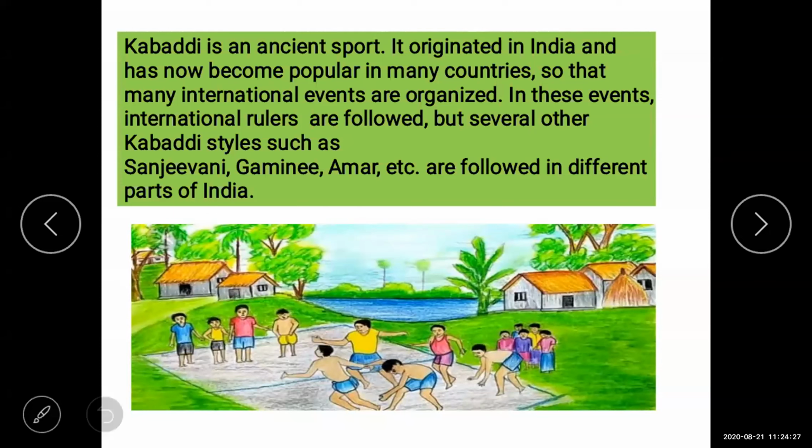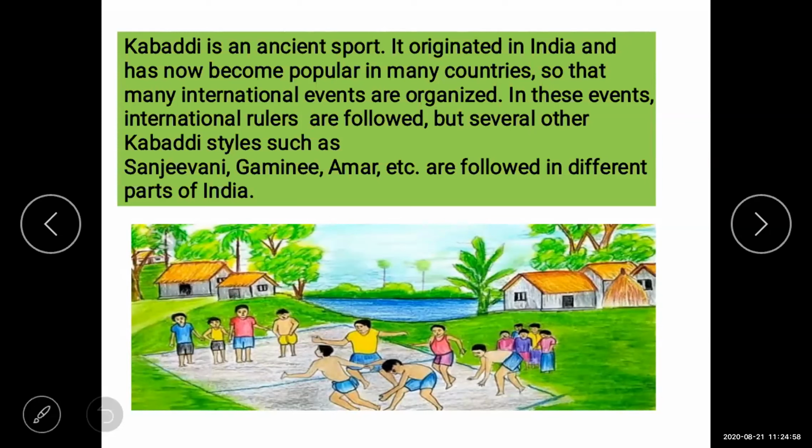Students play and go to the state level, national level and international level. When it goes to many countries and becomes famous at the international level, some rules may be changed, but the basic rules and regulations of Kabaddi, which originated and were prepared by the Indian people, they must follow.